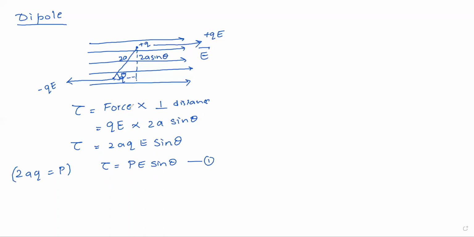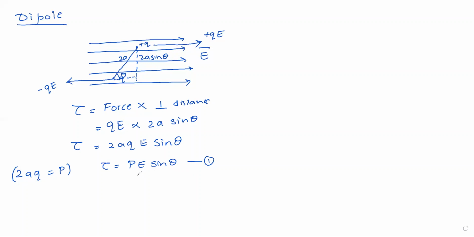See, I'll explain again. We considered the uniform electric field and we placed a dipole in that, and I drew a triangle. The length of the dipole is 2a and the angle is theta. Therefore, we got the perpendicular distance as 2a sine theta. I applied the concept of torque: tau is equal to force into perpendicular distance. What is force? q into E. And the perpendicular distance is 2a sine theta. I rearranged this equation so that I can replace 2qa, that is the dipole moment, by p. That is, torque is equal to pE sine theta.